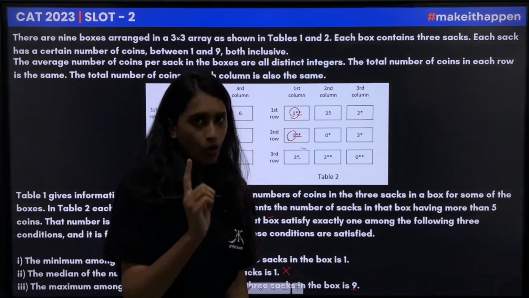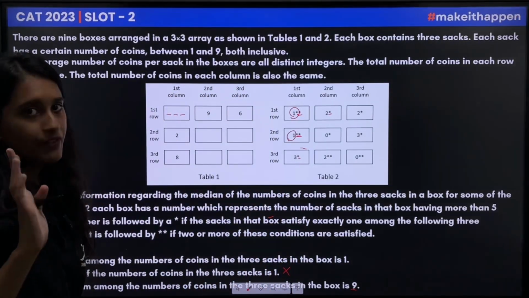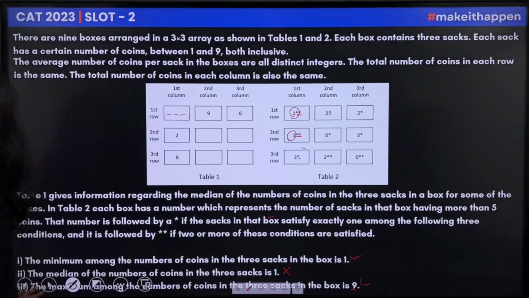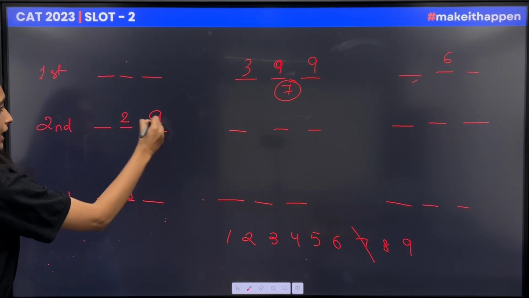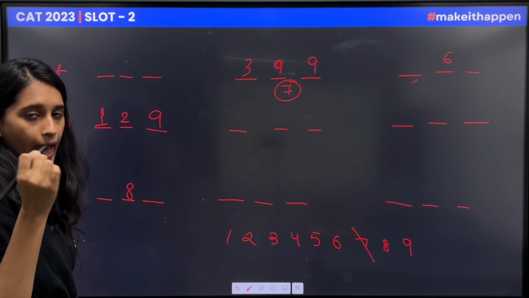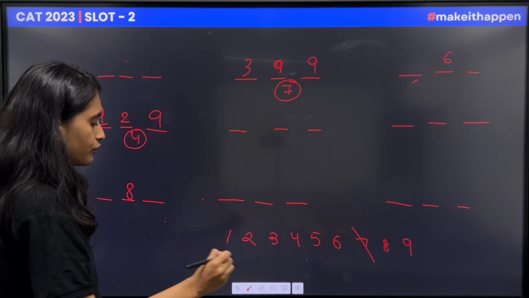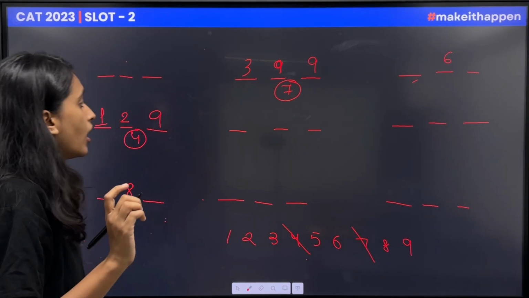This will be wrong definitely, because the median is given as 2. This means the other two statements will be true. So this will be 9 and this will be 1, and the average turns out to be 4. So 4 will be cancelled from here.